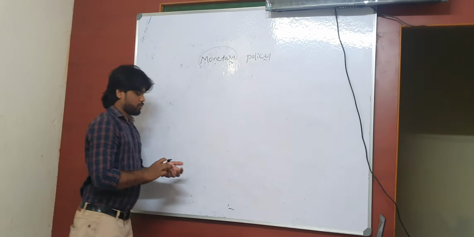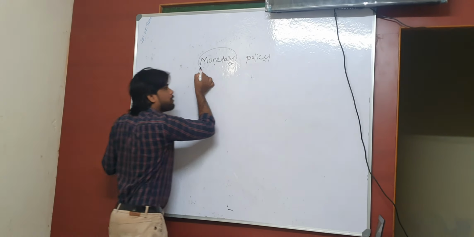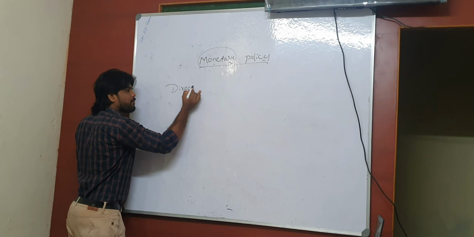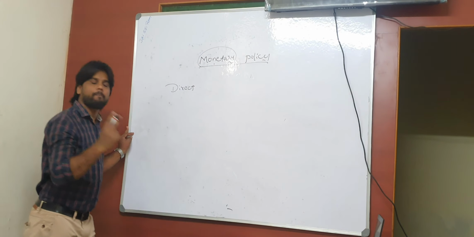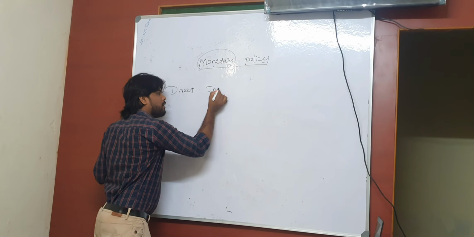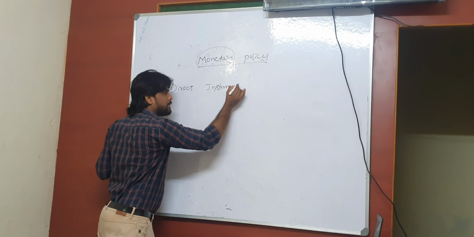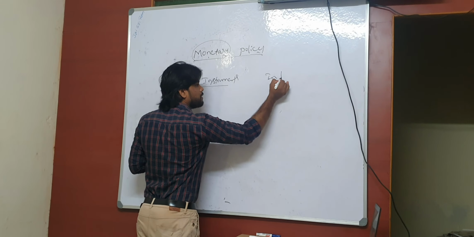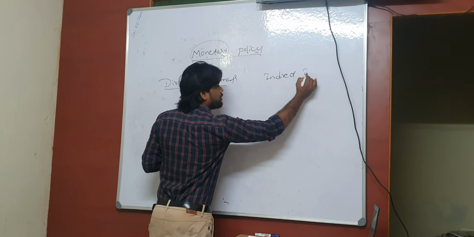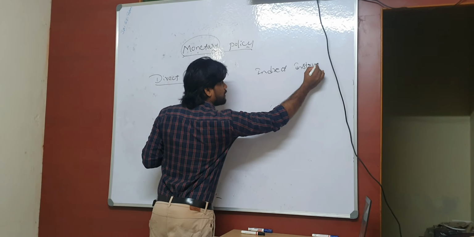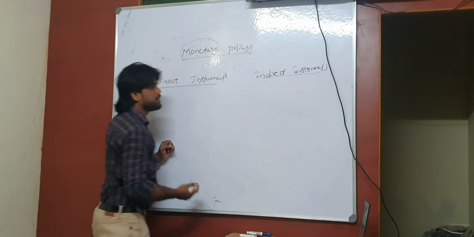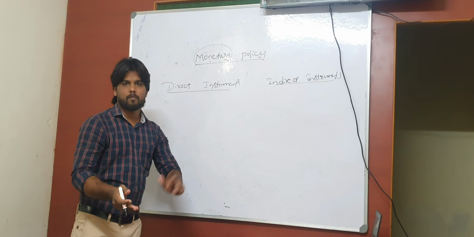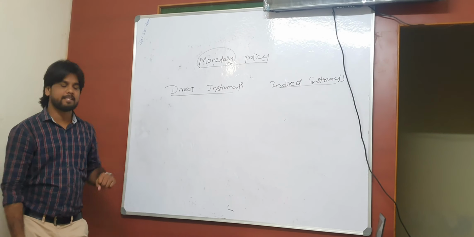Yeah. So to achieve those particular objectives, in its pocket the Reserve Bank of India has two weapons. I can call them direct instruments and indirect instruments. With the help of these two weapons, that's direct instruments and indirect instruments, the Reserve Bank of India will achieve the objectives set previously, right?